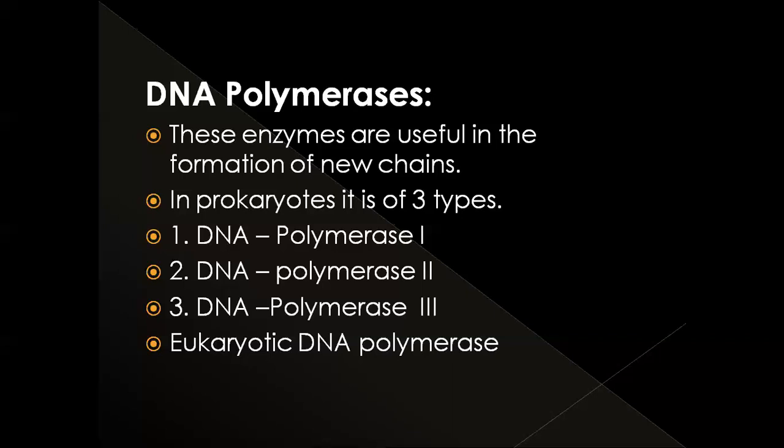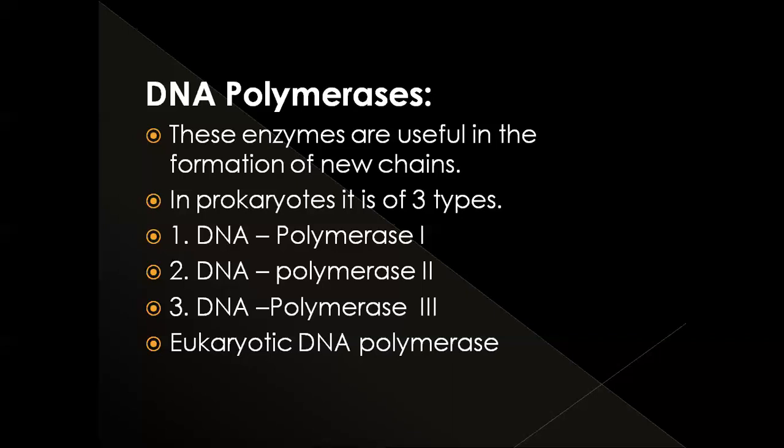Okay, so in these three enzymes, the polymerase 3 plays an important role in the replication. It is useful in the new chain synthesis. These three are present in the prokaryotic cells. And the eukaryotic DNA polymerases, in eukaryotic cells, these DNA polymerases are used in the replication.